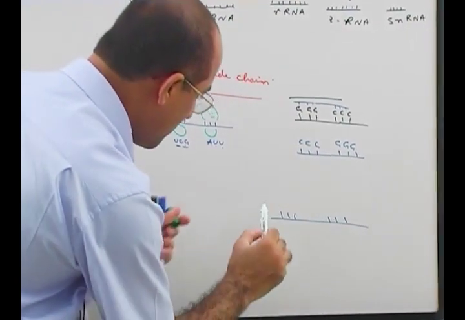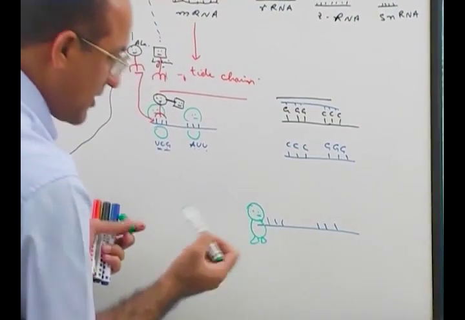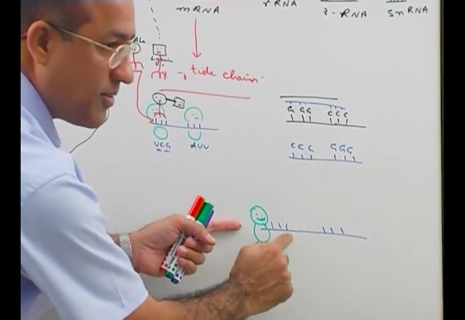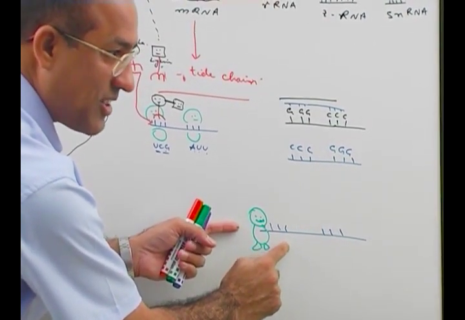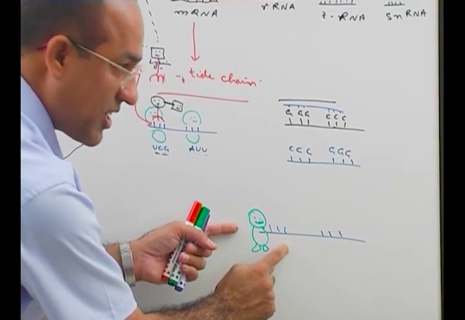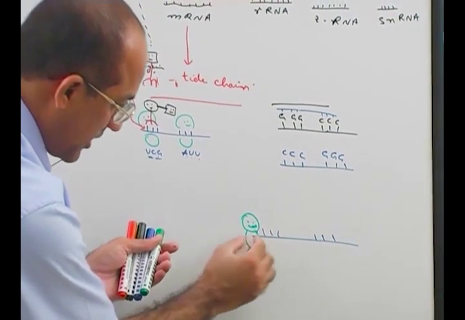Now it comes, I cannot make it easier. Here is a ribosome. It is going to read it. It's a translator. It translates the genetic code in RNA into a peptide chain. So when it reads this, there's a pocket here.